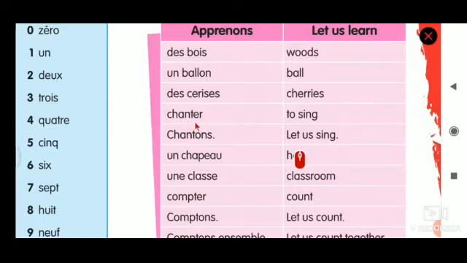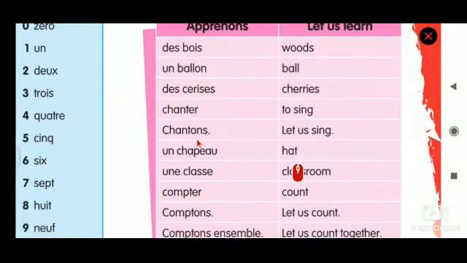Chanter. Chanter means to sing. So if you want to say I want to sing, you must know this word. Please repeat. Chanter. Chantons means let us sing.